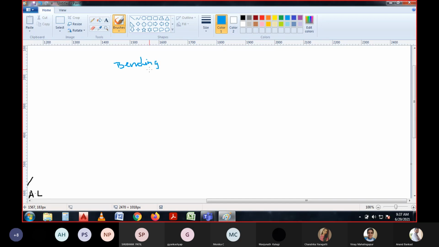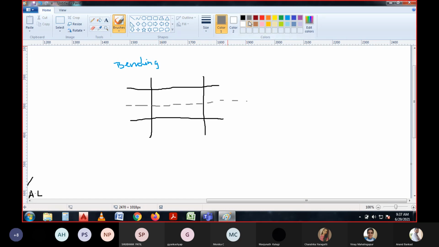So bending. For bending, if you want to know that, before that I would like to have a diagram of a body. It is a body. I will consider this much of the section, and this is an axial line, that is the center line. In this center line, here I would like to consider an element.